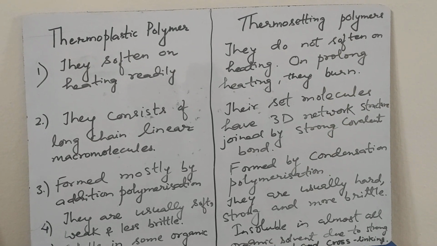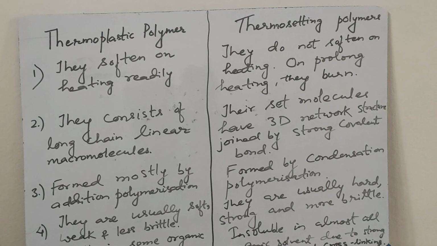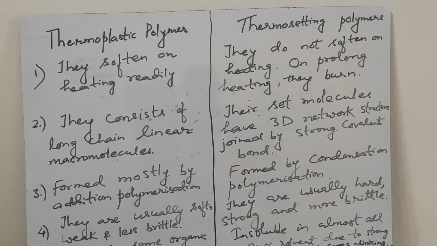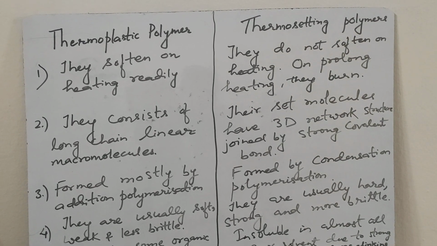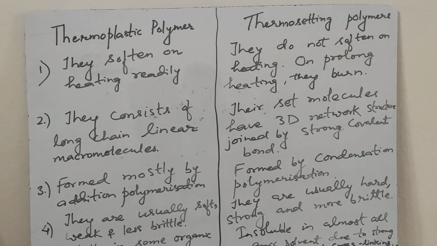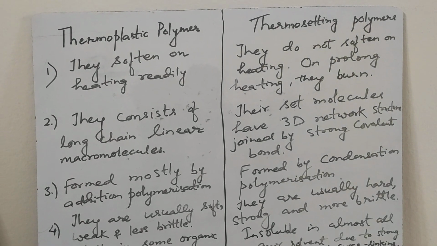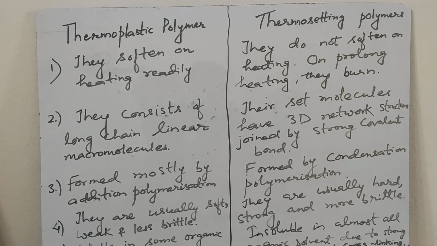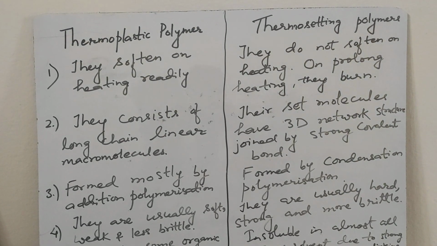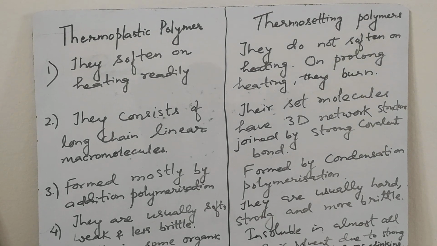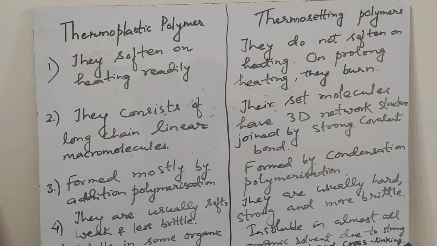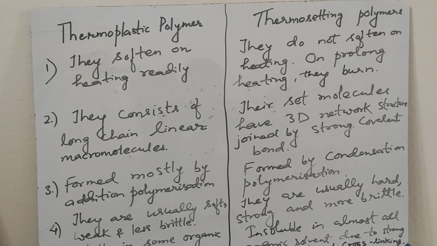The two types of polymer on the basis of molecular forces are thermoplastic polymer and thermosetting polymer. Let's discuss the difference between thermoplastic polymer and thermosetting polymer. Thermoplastic polymers soften on heating readily, whereas thermosetting polymers do not soften on heating. However, on prolonged heating they burn.